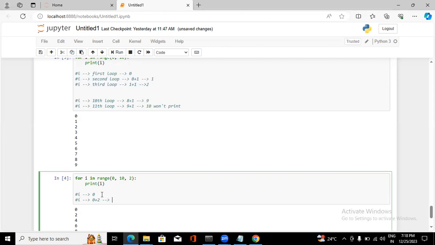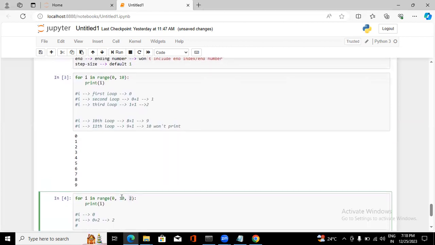0 plus 2, what will be the value? 2. Correct? 2, but it will not take 1, Manasa, because you specified the step size as 2. If you don't specify the step size, then it will take 1. Whatever step size you give, it's going to take that. In the next loop, what is it going to be?